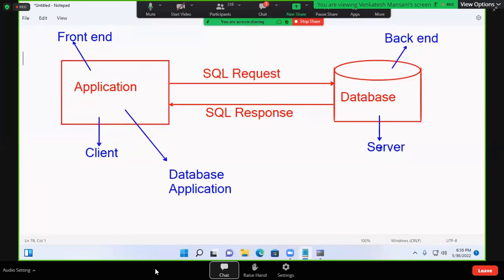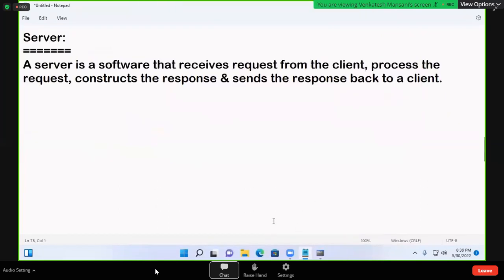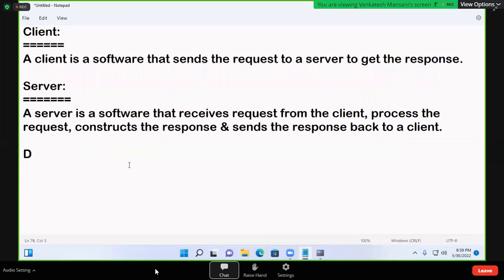Okay, like this. Now this software and this software are also connected. For connecting, one more software is also required, which does not appear to you. That is called a driver. One driver software is required. These two softwares are connected with one more software, and that software is called a driver. Next, write it. Driver.